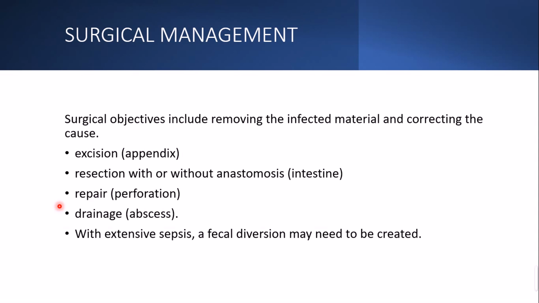Then drainage: if an abscess was formed, maybe post-op, then we need to put a tube inside and drain that abscess. With extensive sepsis, when the sepsis or the infection is extensive and more severe, fecal diversion may also be needed. So here we may be going for a colostomy or something.